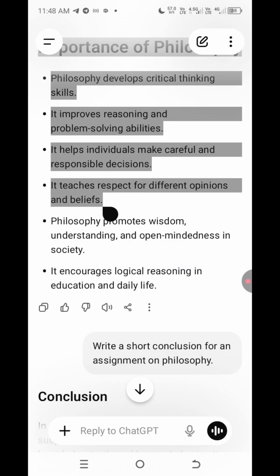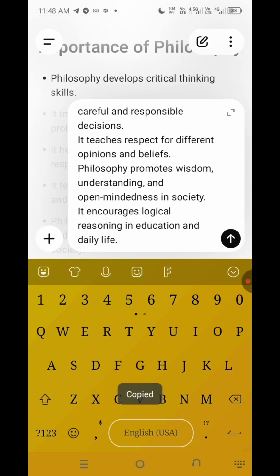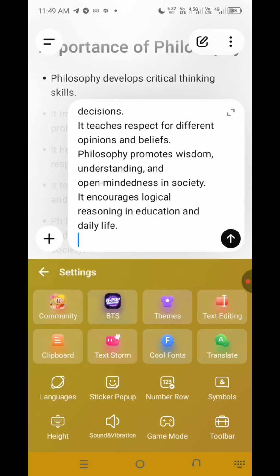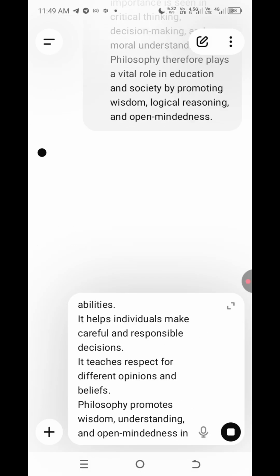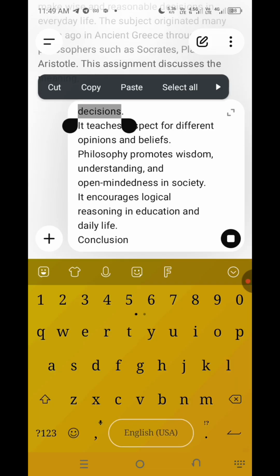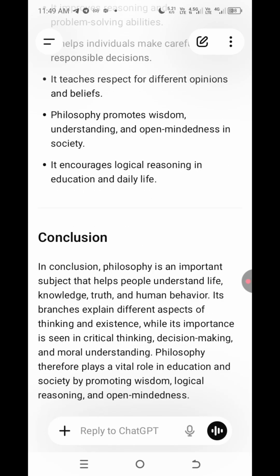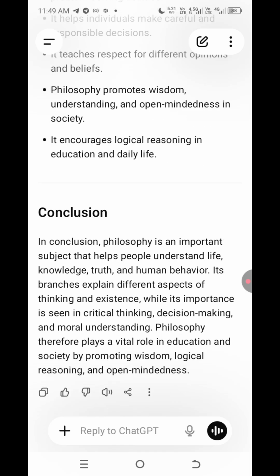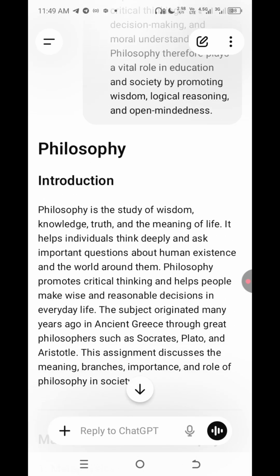This is the importance. Okay, so I've copied it. Let me paste it, and then I also paste the conclusion, because this is what it's asking for. Now I'll paste everything, and it's going to verify it, check everything, and then give me the final results. Yes, so this is the final answer, the final result and understanding.